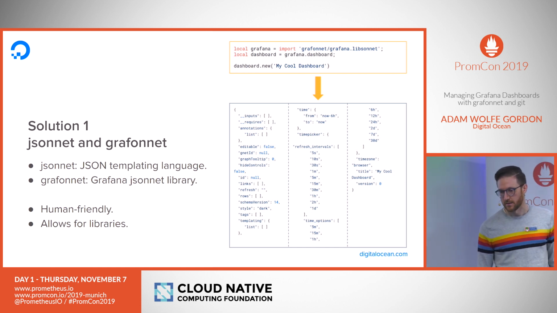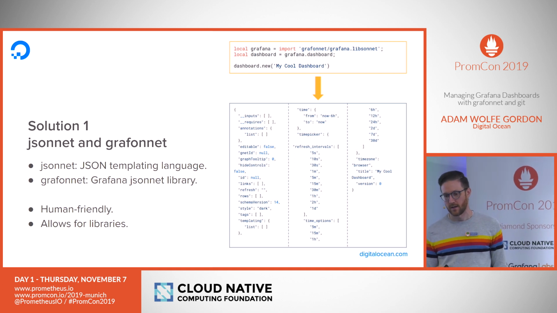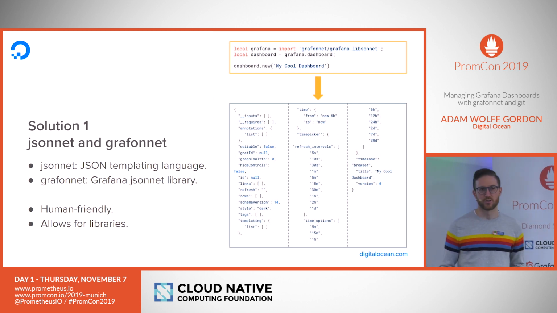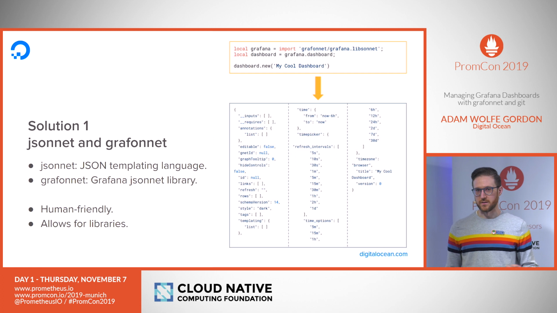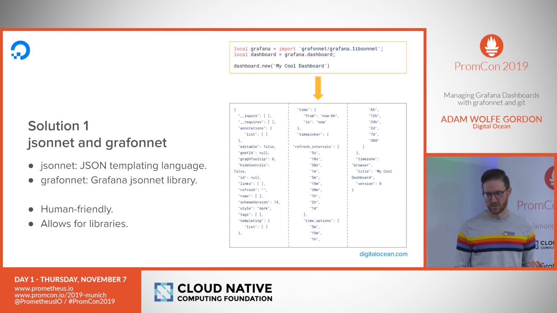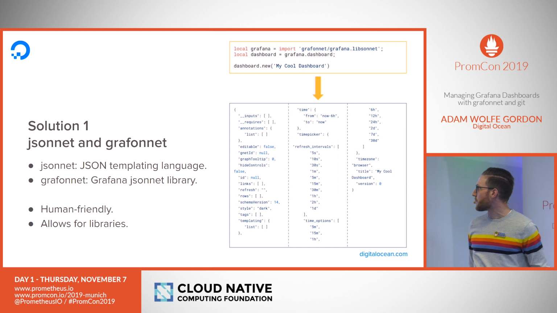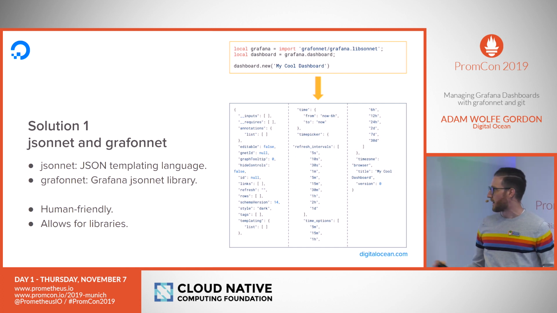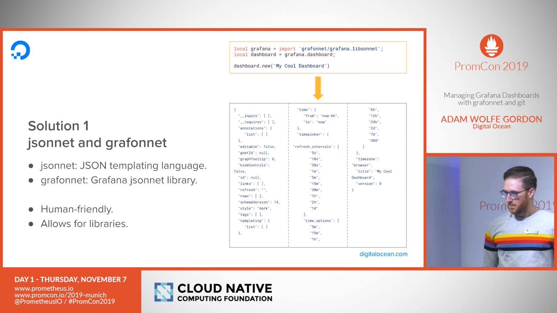Grafonnet is a Grafana library for Jsonnet. So it has built into it all of the Grafana-specific JSON bits, and it knows how to generate valid dashboard JSON for Grafana. This combination is really nice. It lets you write human-friendly, human-readable code. It feels like reading and writing code rather than reading and writing just JSON. And you can see on the slide up at the top, I have a little snippet of Jsonnet where I'm importing the Grafana library and defining a dashboard. You can see it compiles into this big mess of JSON, which is much less nice to look at.